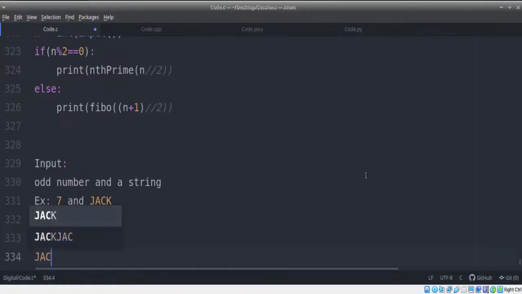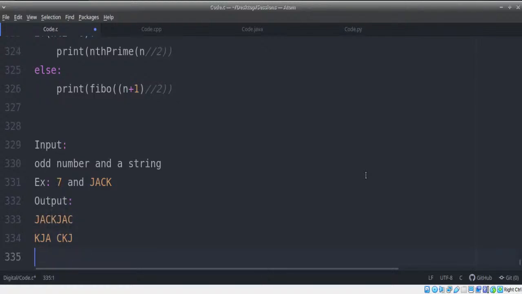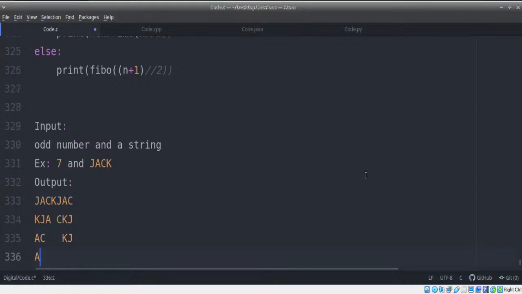Then second line, KJA space CKJ. That's it. Now third line, J is already done, so from A we're going to start. So A, C, and then KJ. Done. Now the last line, A and then C.